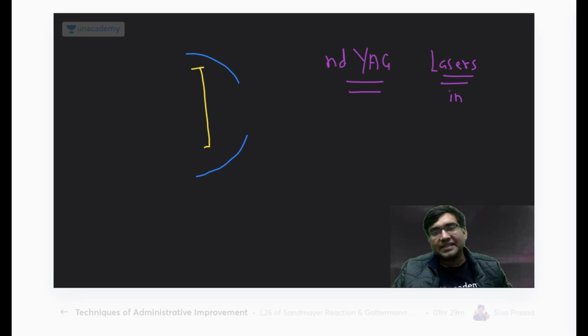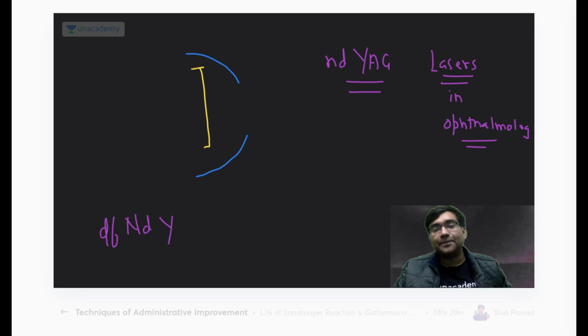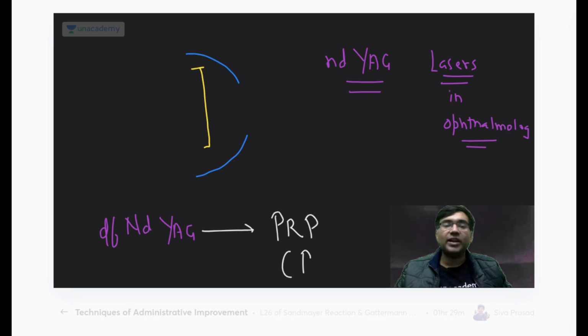Okay, please see "Lasers in Ophthalmology," where you would get more detail about how and where the different types of laser are used. Do not confuse it with a double frequency ND YAG laser. Can anyone tell me where we use a double frequency ND YAG laser? I use it in pan-retinal photocoagulation, which I do in proliferative diabetic retinopathy.